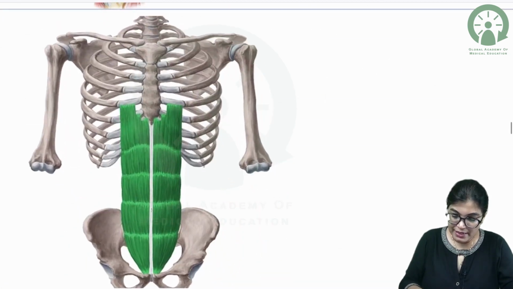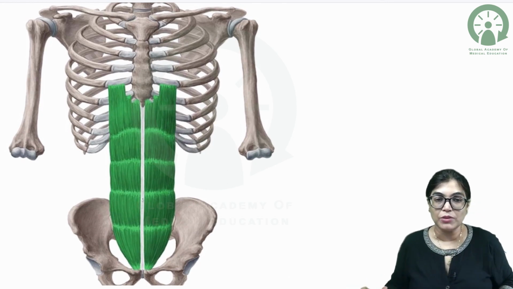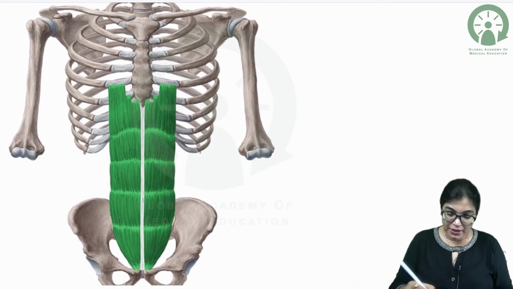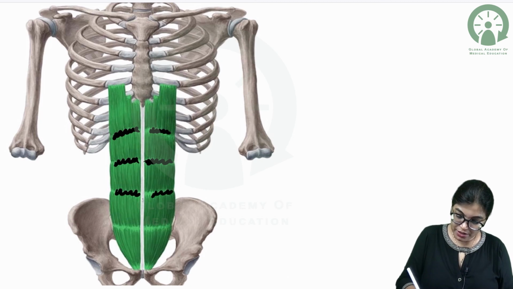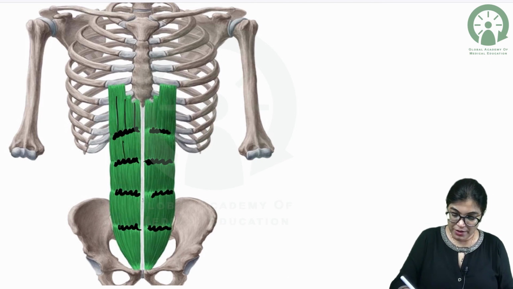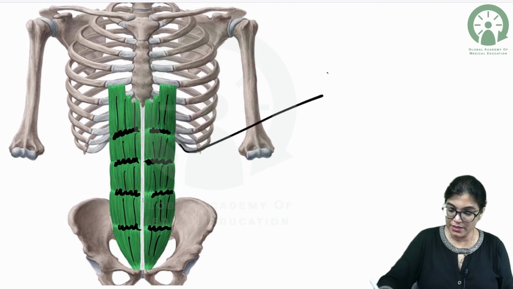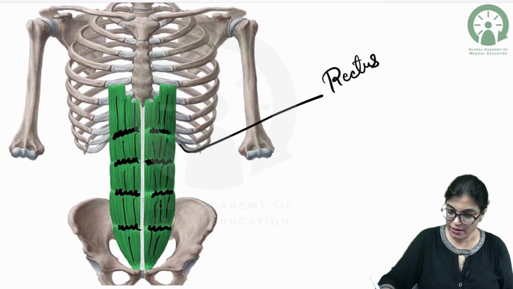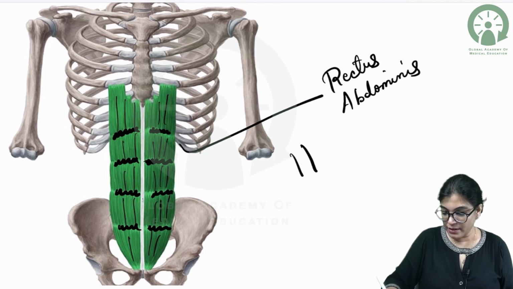Also, you can see the rectus abdominis muscle. If I enlarge this, this is the six-pack muscle lying on the anterior abdominal wall, and you can see in between we have tendinous intersections. Again, you can see the muscle fibers are parallel to each other. This muscle is rectus abdominis, and this is an example of parallel muscle fibers.